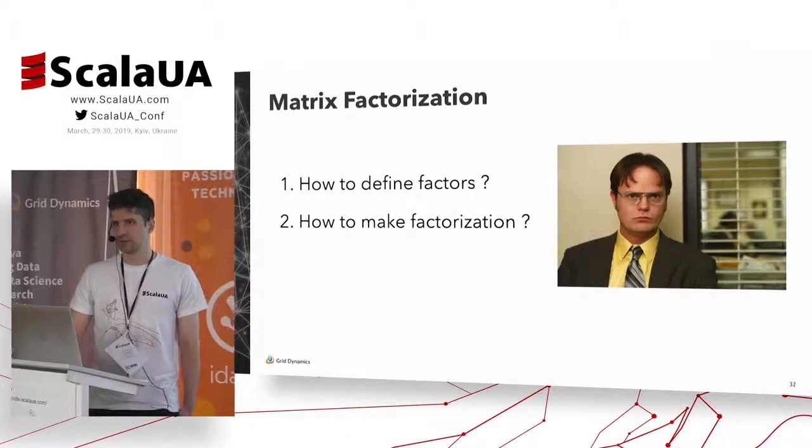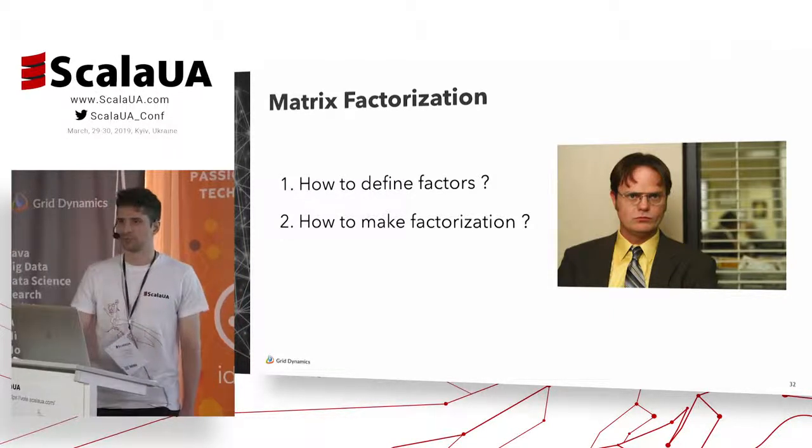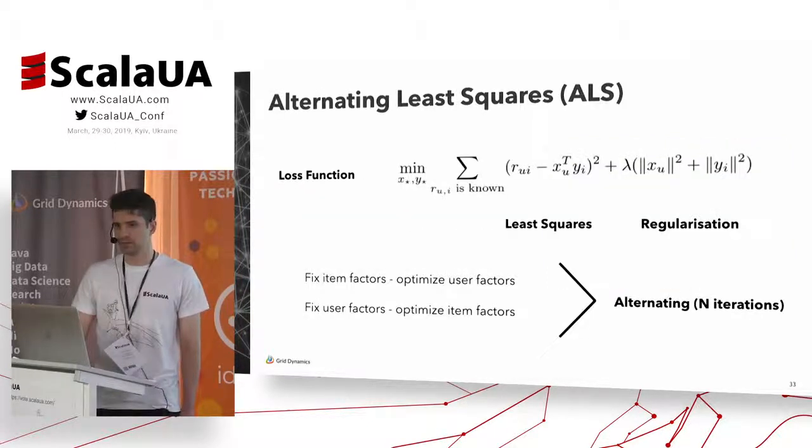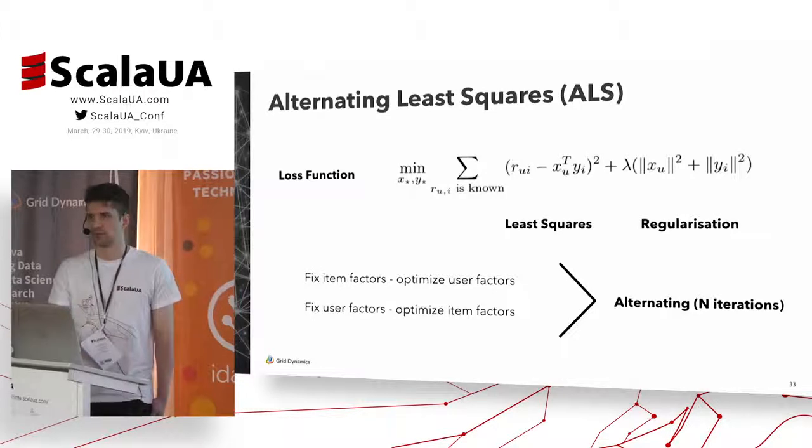Now we've got two questions. How would we define factors in our production system, and how would we do the factorization? Because we could hire 100 analysts who would do that for us, but this is just too expensive. And luckily, there is an algorithm called alternating least squares, which does exactly this job. We just need to provide the number of factors, and it will do the factorization for us.